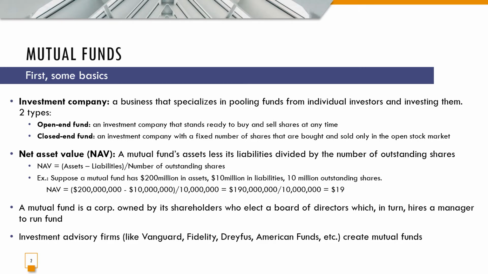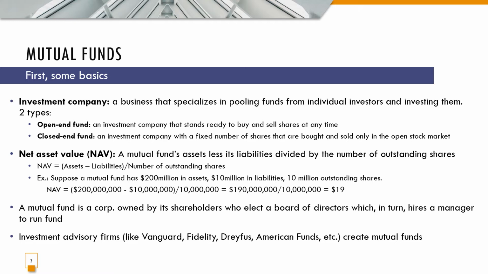So net asset value, the NAV, is a mutual fund's assets less its liabilities divided by the number of outstanding shares. So NAV equals assets minus liabilities divided by the number of outstanding shares. An example: suppose a mutual fund has $200 million in assets, $10 million in liabilities, and 10 million outstanding shares.